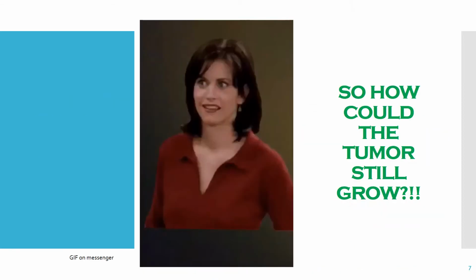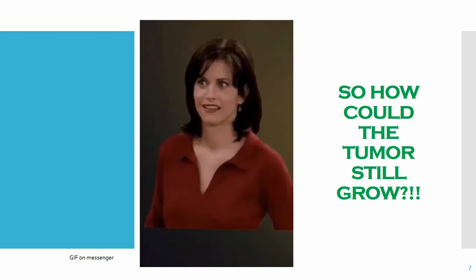So you are probably wondering, if there is less pyruvate available, how could a tumor still grow? Or how could it still produce lactate? I will state the answer later, but here is a hint. The answer is in the question itself. If there is reduced conversion of PEP to pyruvate, there will be a buildup of PEP and other glycolytic intermediates such as glucose 6-phosphate, fructose 6-phosphate, GAP, DAP, and 3-phosphoglycerate.